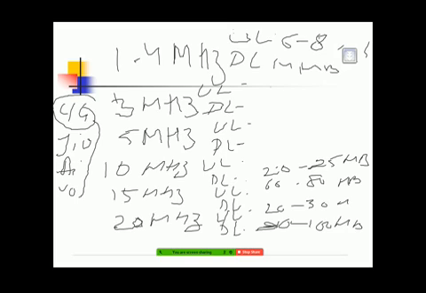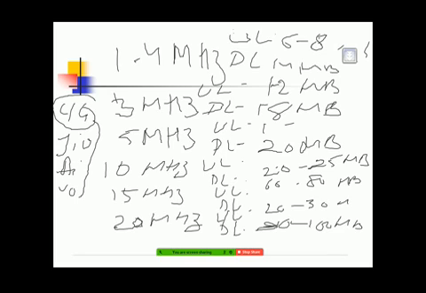And in 3 megahertz, you get speed 12 MB onwards, and here in download you get speed 18 MB onwards. So in 5 megahertz, the download speed you get is 20 MB, and upload speed you get 10 to 15 MB.